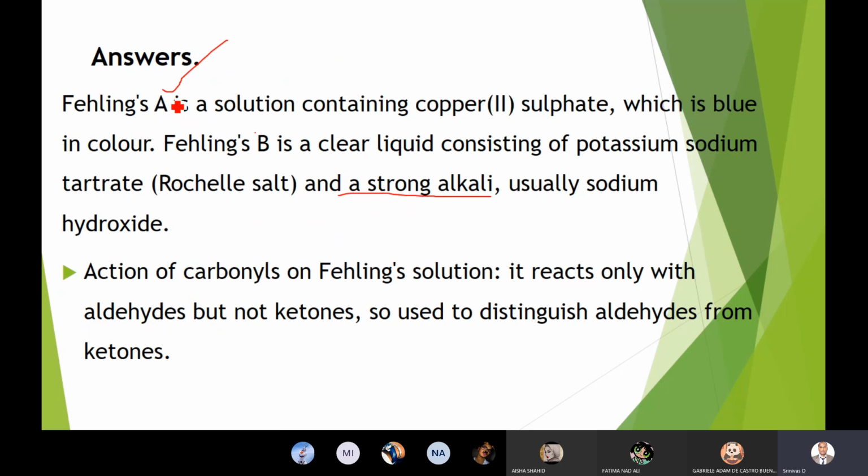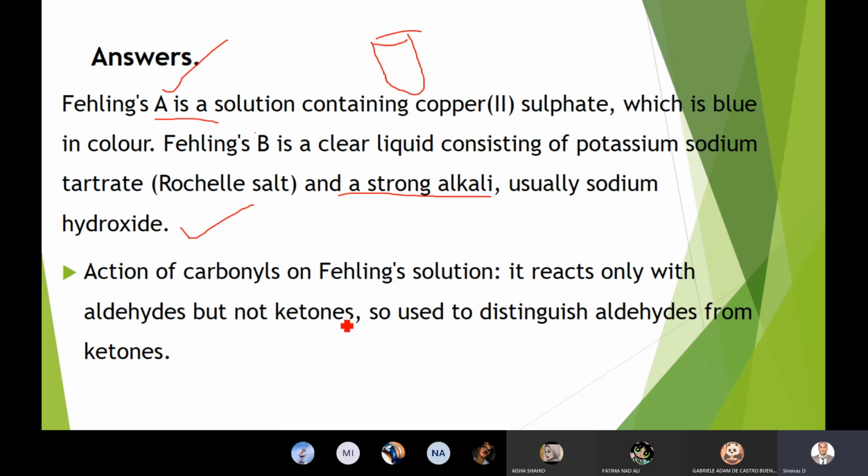This we call Fehling's A and Fehling's B. Before you perform the test, we make this readily, then add it to the carbonyl compounds. We cannot store it for a longer time, as it is highly unstable. So Fehling's A and Fehling's B are kept ready in your laboratory, and before testing, we mix these two together and then we get Fehling solution. Am I clear?